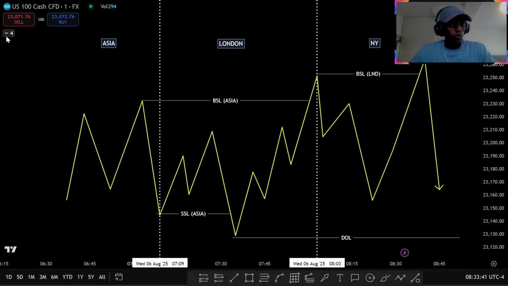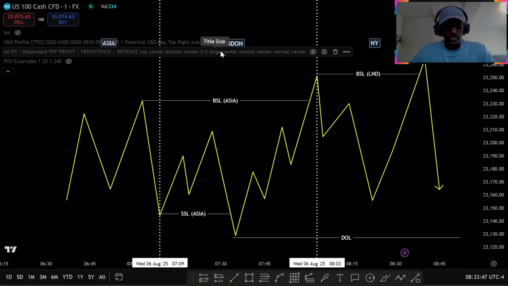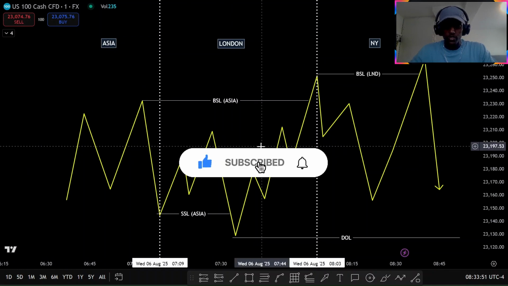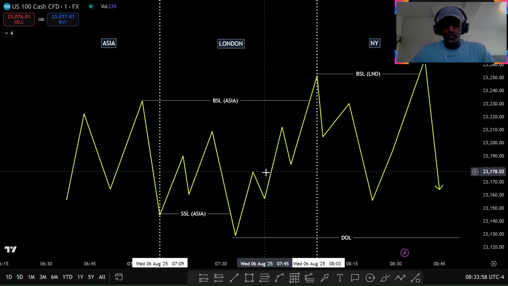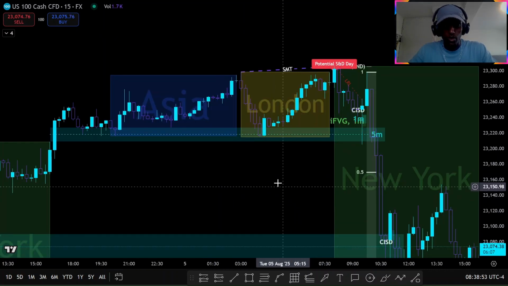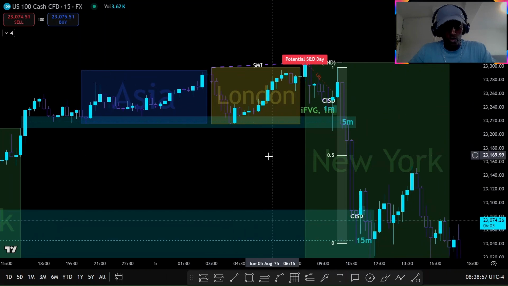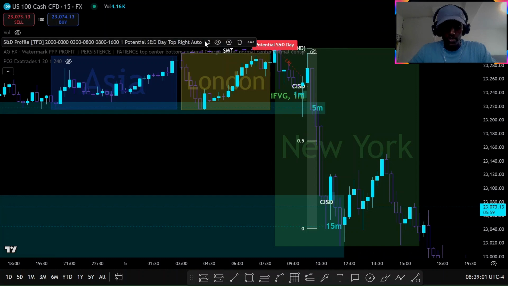And if you want to, you can use this tool, S&D profile, which is like an indicator. It just tells you if there's a valid pattern already existing, so you don't have to look at the chart. So let me show you some real-time examples. Yes, this will be our first example. As you see, this is what it looks like if you activate your S&D profile.